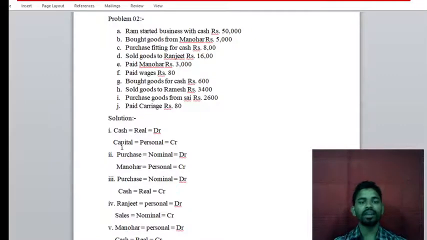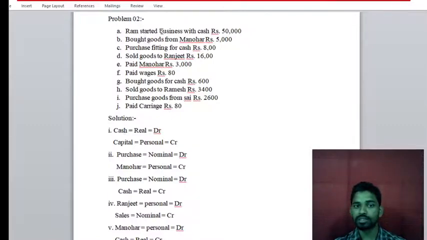Next, capital is related to the personal account, since the person Ram is going to invest this 50,000 into the business. So it comes under personal. The real rule is debit what comes in, credit what goes out. Whatever cash or assets come into the business, we record on the debit side. In this business, the cash comes in, right?